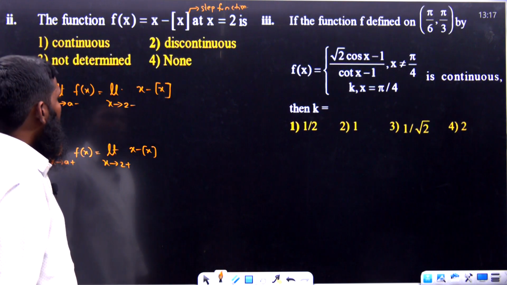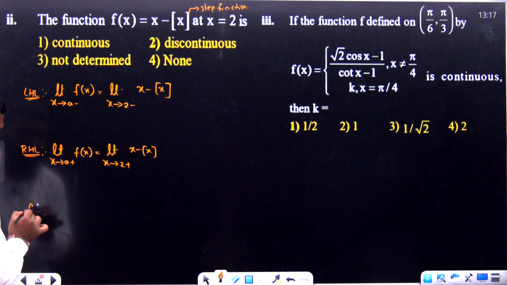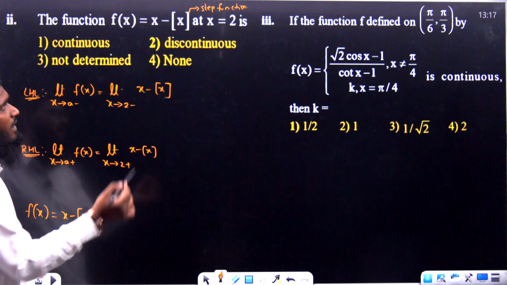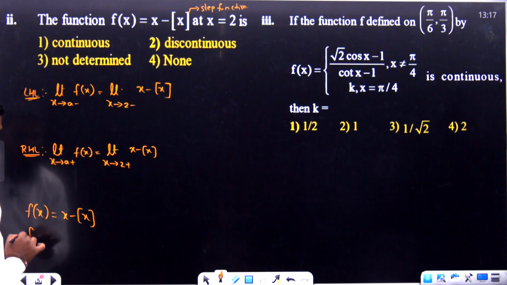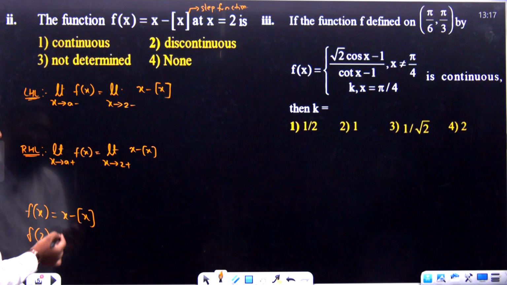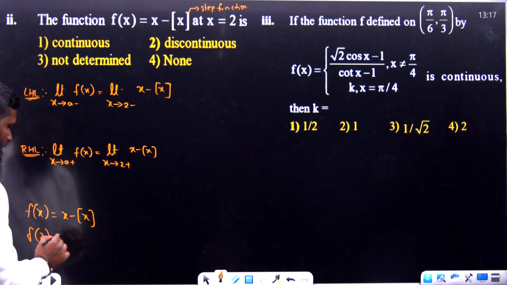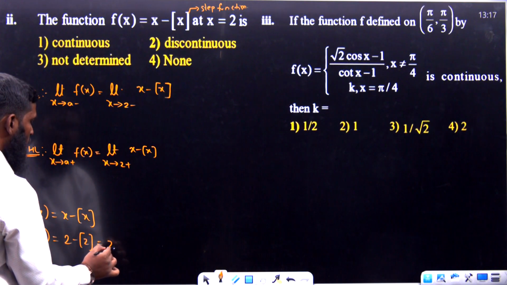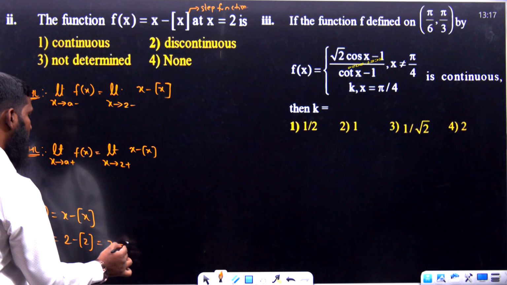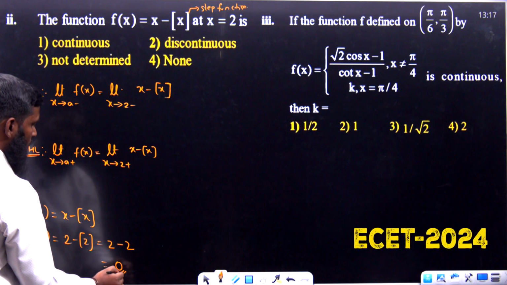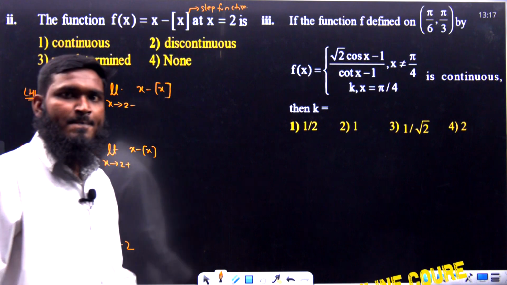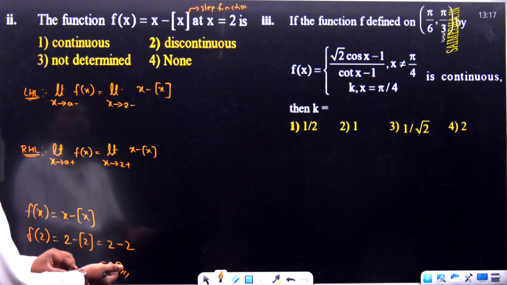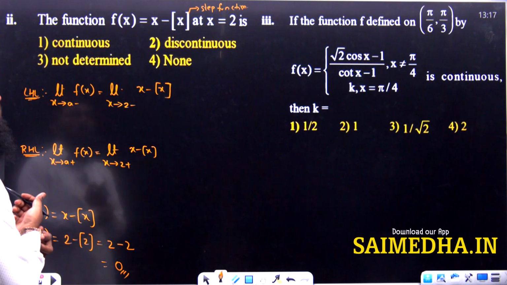Now we have to find out the function value also. So what is the function we are having? f of x is equal to x minus bracket of x. If you want to find the value of f of 2, in the place of x we have to substitute 2. So 2 minus bracket of 2, bracket of 2 means it will be 2 only, so it is equal to 0. So the function value we are getting is 0 over here. Now let us find out the LHL value and RHL value.